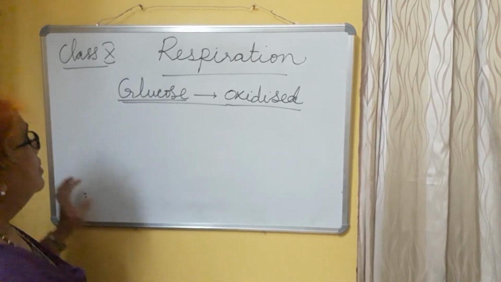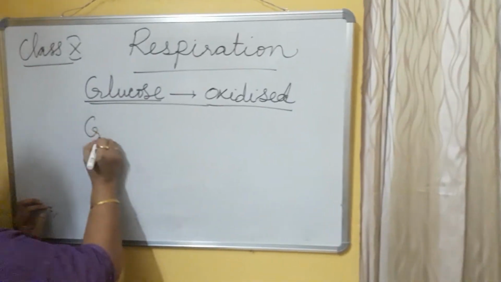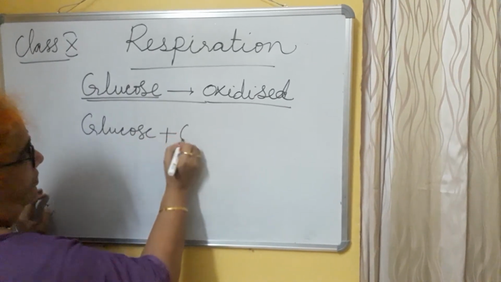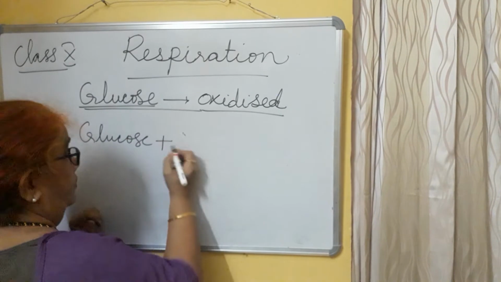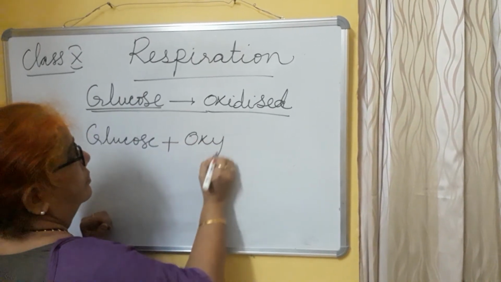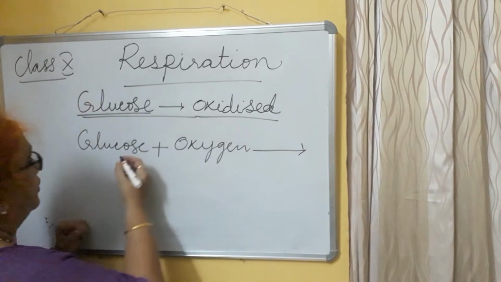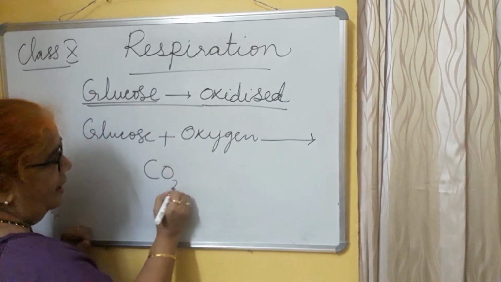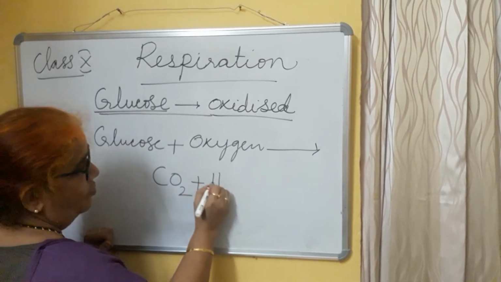Suppose glucose plus oxygen, with the help of the oxygen, the glucose will convert into simple inorganic substances, carbon dioxide plus water.